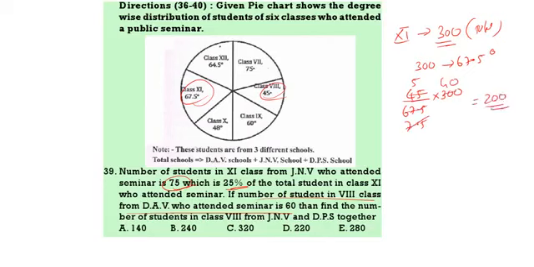So how many are there from the 8th class? 200. In this 200, DAV school is 60. If DAV school is 60, we have only 3 schools: DAV, JNV, DPS. If DAV is 60, JNV plus DPS will be equal to how much? 140. 200 minus 60 is 140. Option 1.